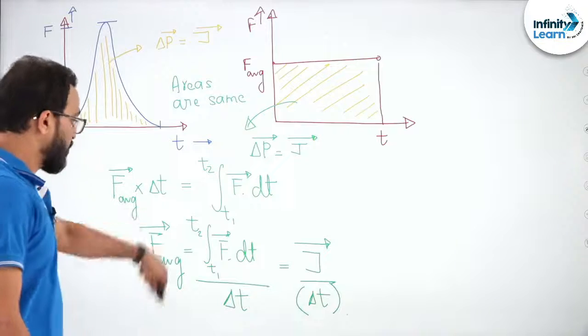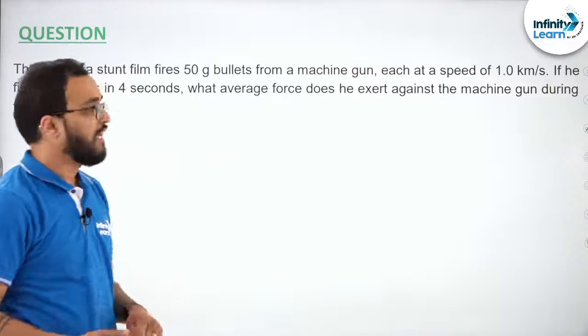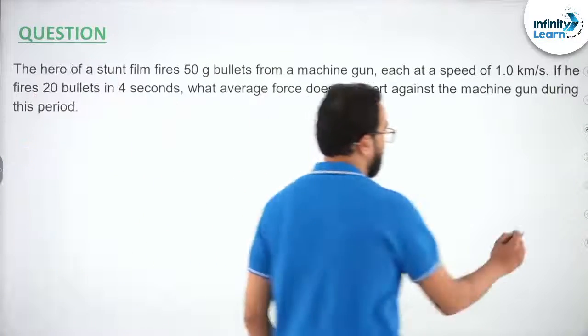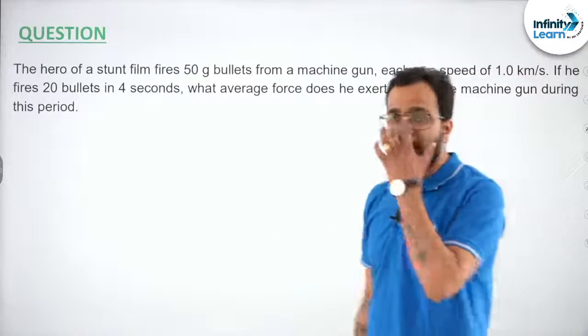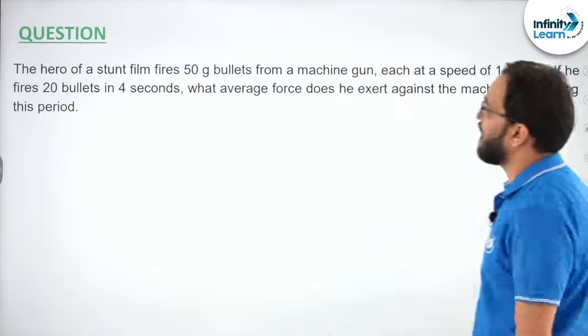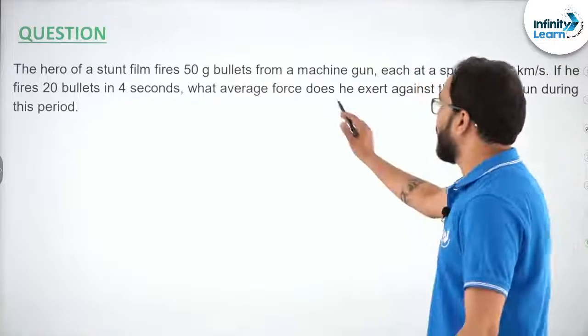Now related to this concept only we have this question. This is a very good question, very famous question. Let's take this question quickly. Okay. Now what does this question say? It is saying the hero of a stunt film fires 50-gram bullets. Okay, so the weight of each bullet is 50 grams.